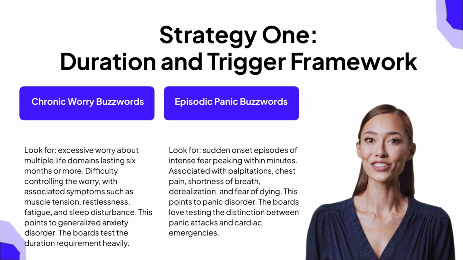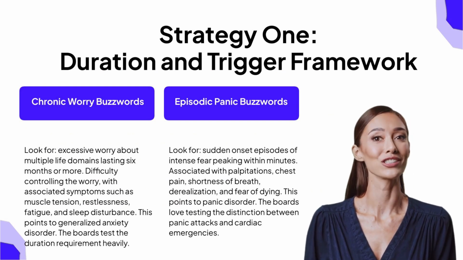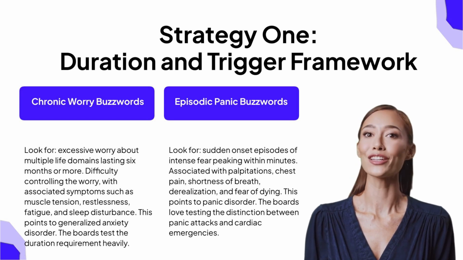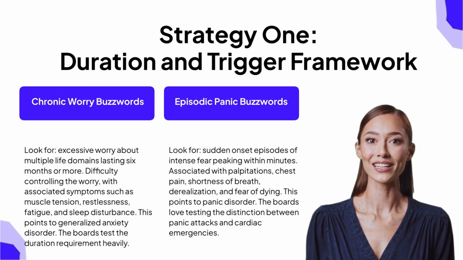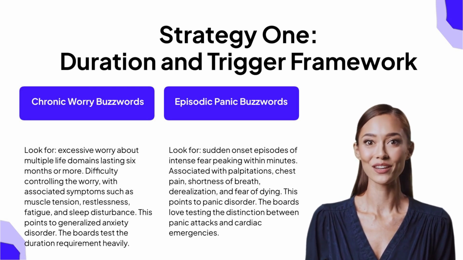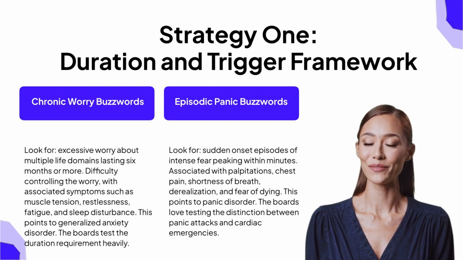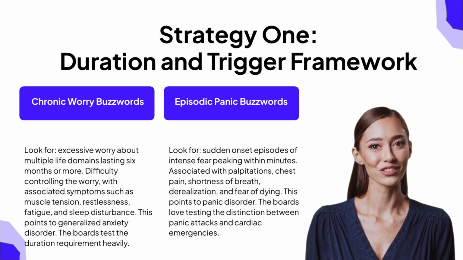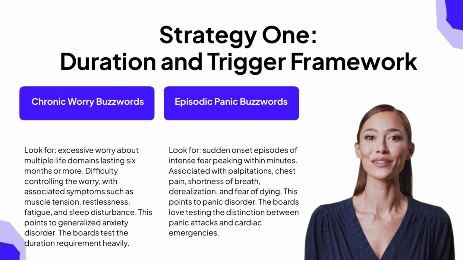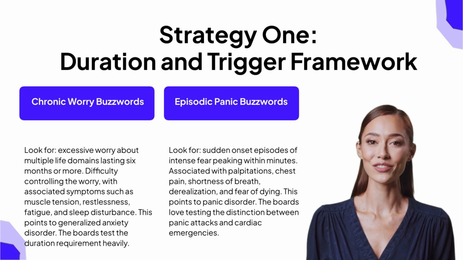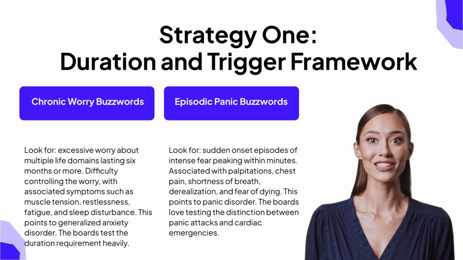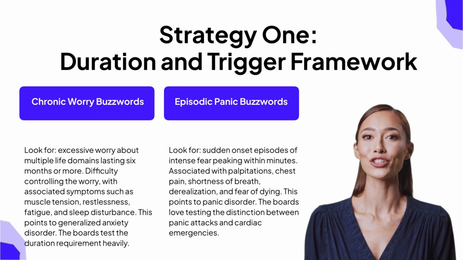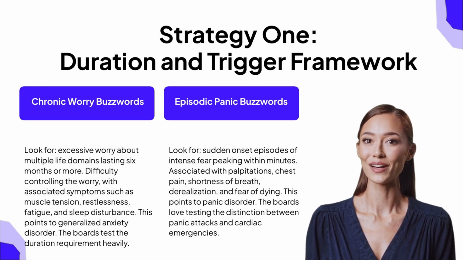Our first strategy is the duration and trigger framework. When you see a question about anxiety, immediately ask yourself two questions. First, is this chronic worry or episodic panic? And second, is there a specific trigger or is it generalized? For chronic worry, look for excessive anxiety about multiple life domains lasting 6 months or more, with associated somatic symptoms like muscle tension, restlessness, fatigue, difficulty concentrating, irritability, and sleep disturbance. This points to generalized anxiety disorder. The boards test the 6-month duration requirement heavily, so always check the timeline in the question stem.